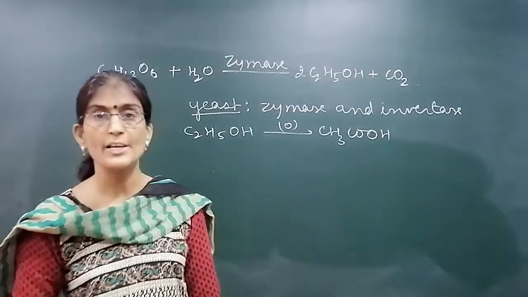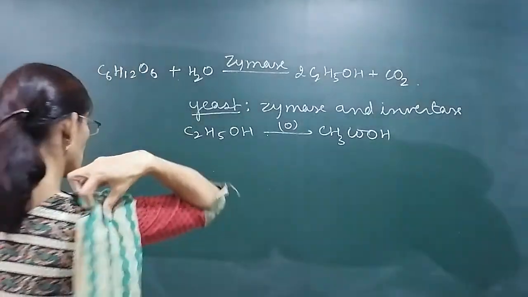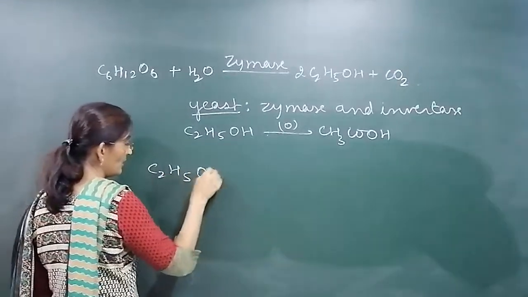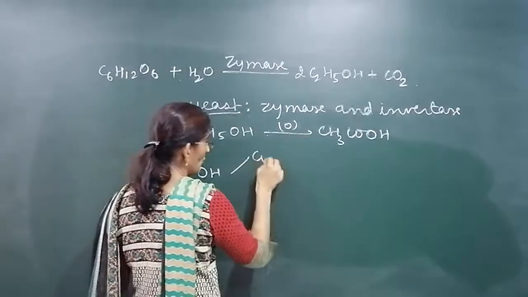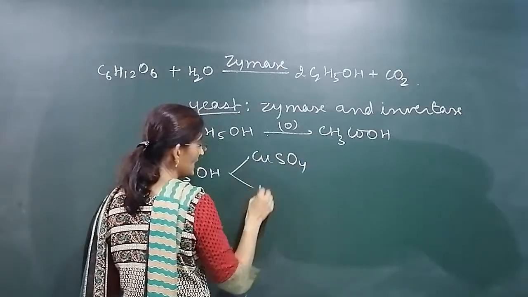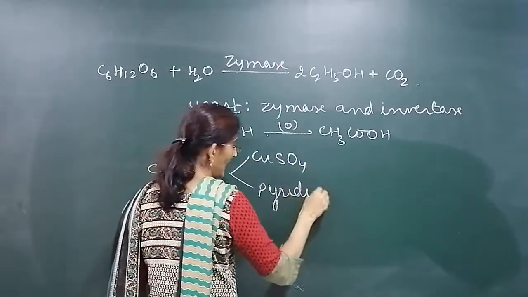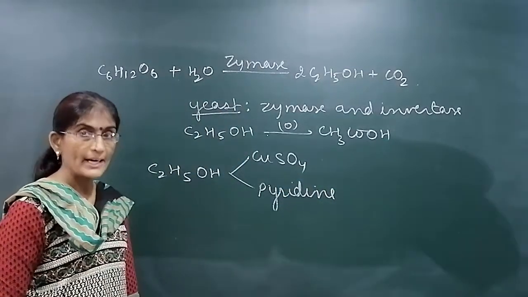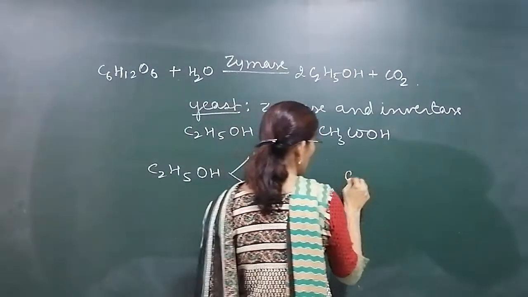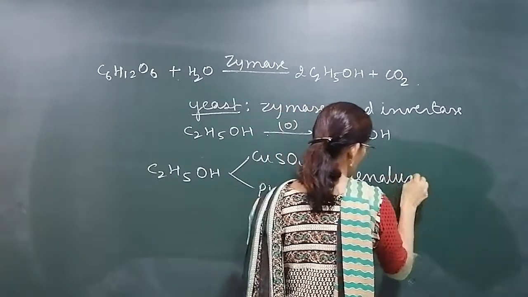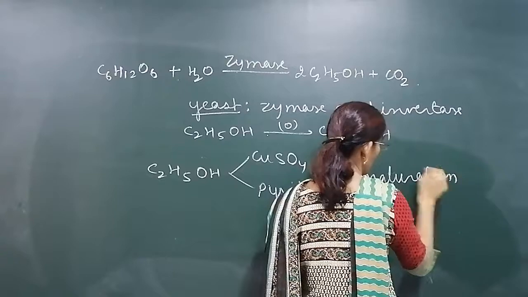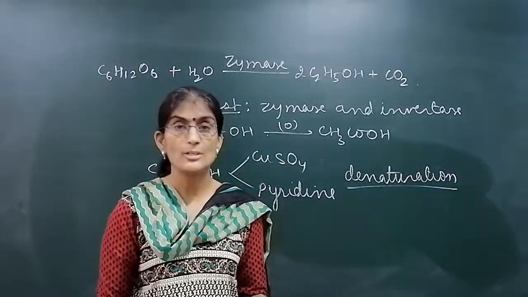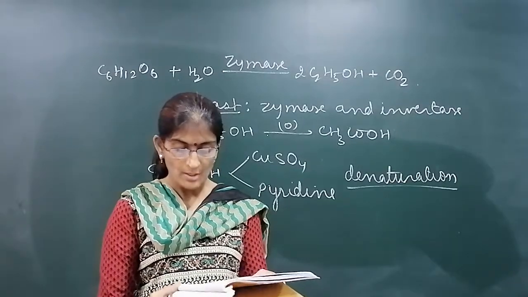So in order to make it unfit for drinking, copper sulfate or pyridine is added to it. Adding copper sulfate and pyridine to ethanol to make it unfit for drinking is known as denaturation of alcohol. Sometimes methanol is also mixed with it so that people cannot consume it illegally.